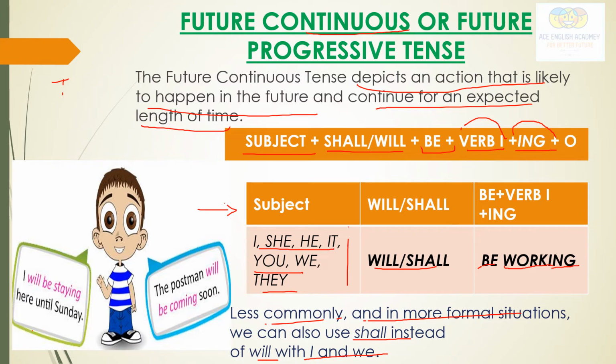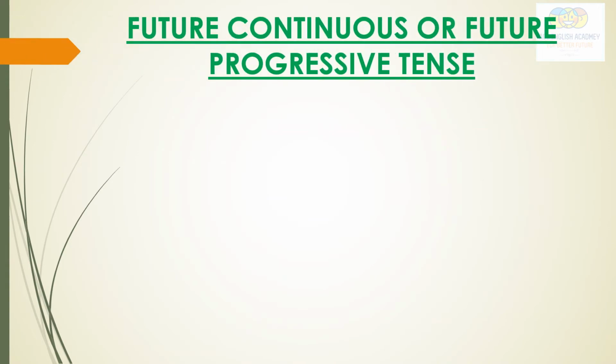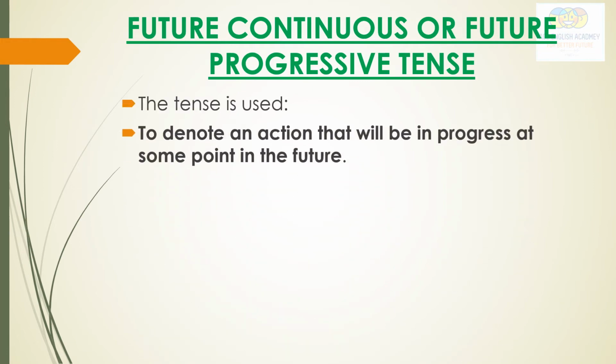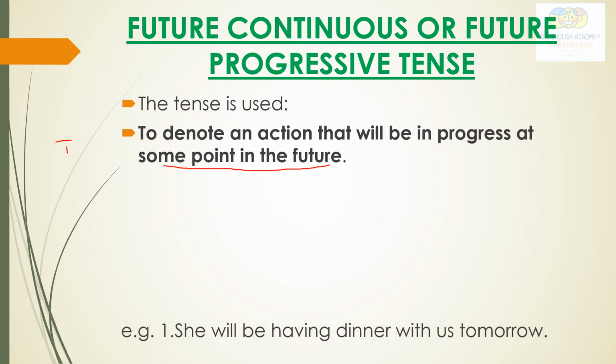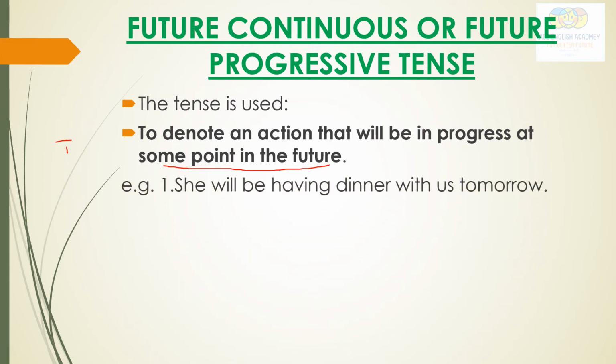Let us understand now the examples and uses of future progressive or future continuous tense. It is used to denote an action that will be in progress at some point in the future, for a duration of time. See here the example: She will be having dinner with us tomorrow. So it takes time to eat. So when we talk about the duration of any action, we use that.